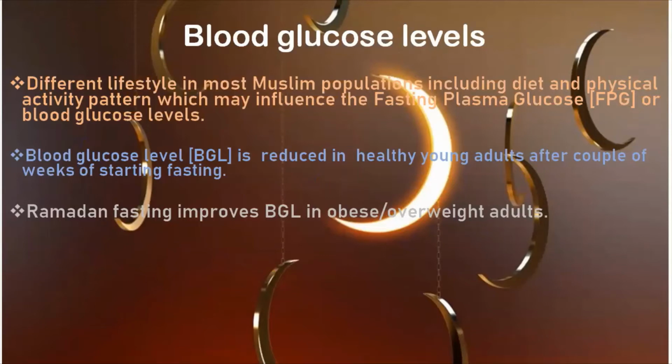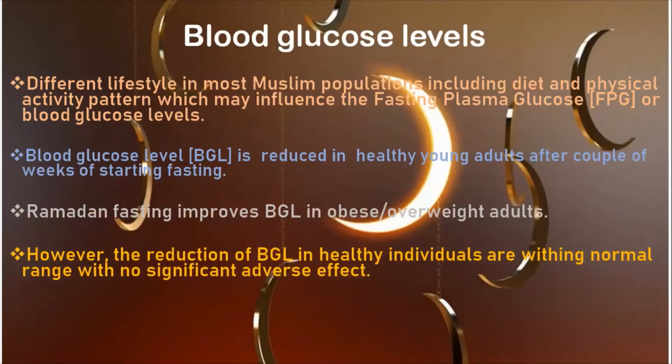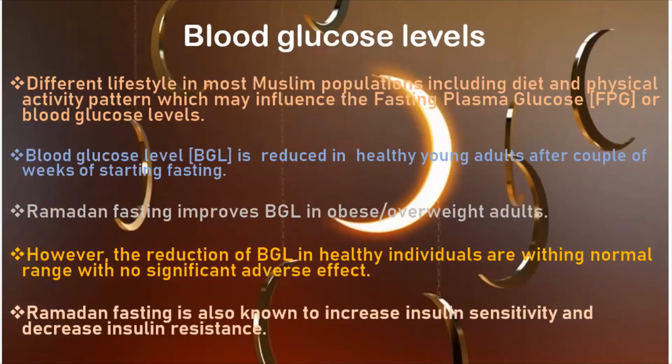Blood glucose level is reduced in healthy young adults after a couple of weeks of starting fasting. Ramadan fasting improves blood glucose level in obese as well as overweight adults also. The reduction of blood glucose in healthy individuals is within normal range with no significant adverse effect.